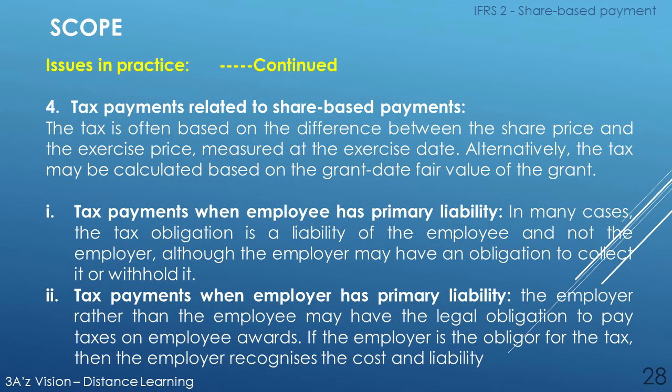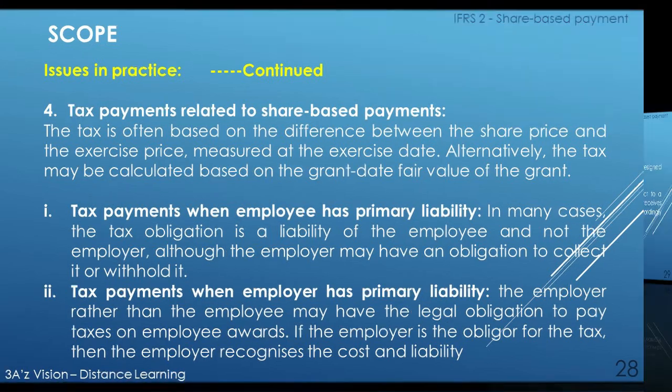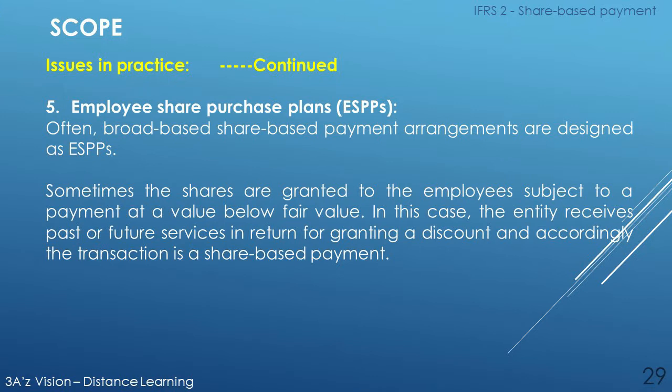Number 2. Tax payments when employer has primary liability. The employer rather than the employee may have the legal obligation to pay taxes on employees' awards. If the employer is the obligor for the tax, then the employer recognizes the cost and liability. Issues in practice. Number 5. Employee share purchase plans.